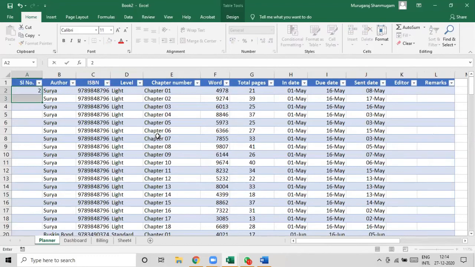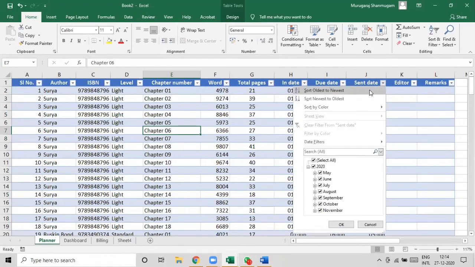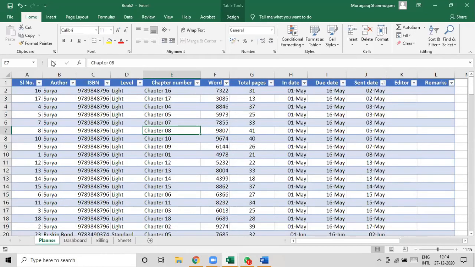You can say 1, 2, and then fill in. But the problem is when you order these values, if you want to sort all these based on send date, you can see that the serial number is also changed. I don't want this to happen.